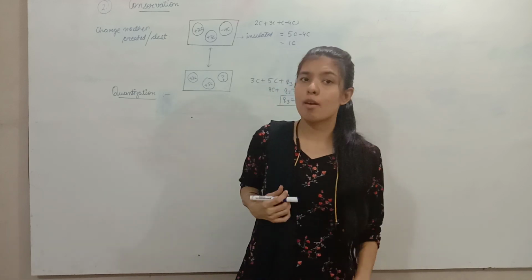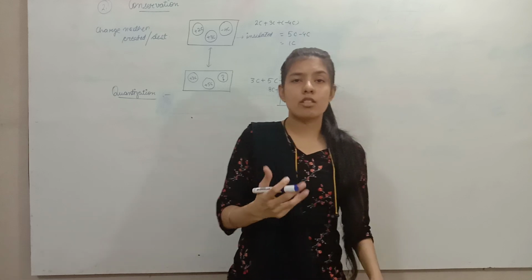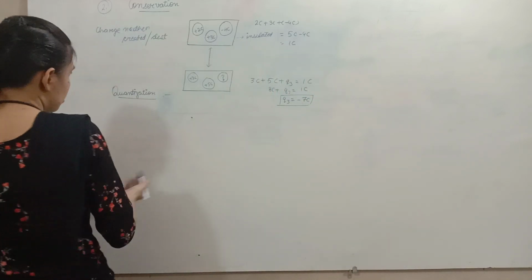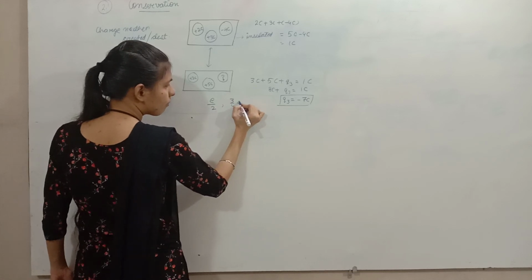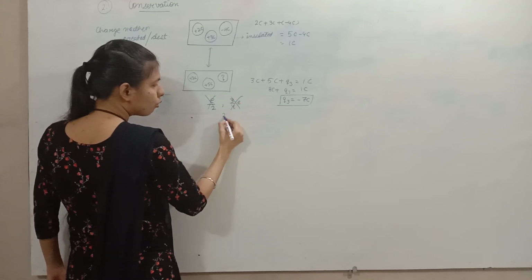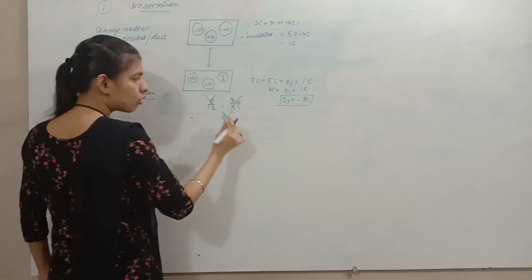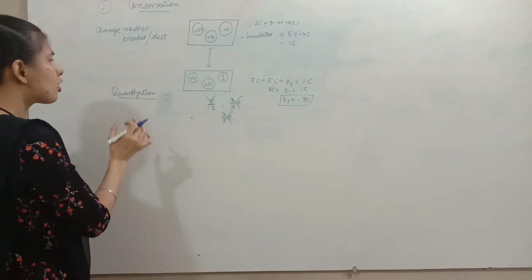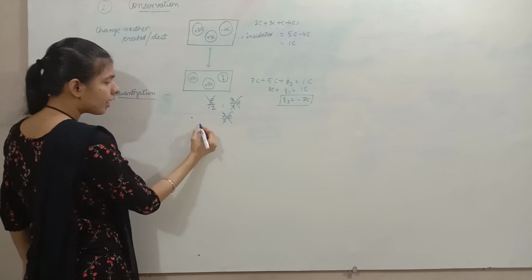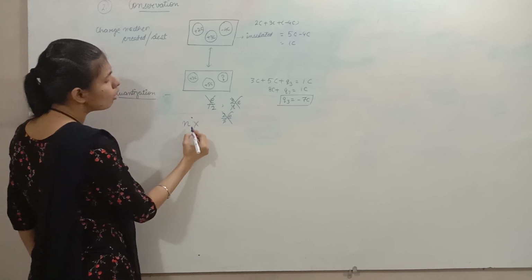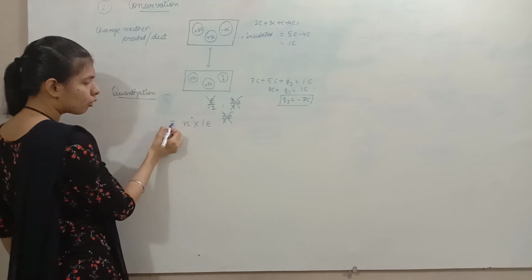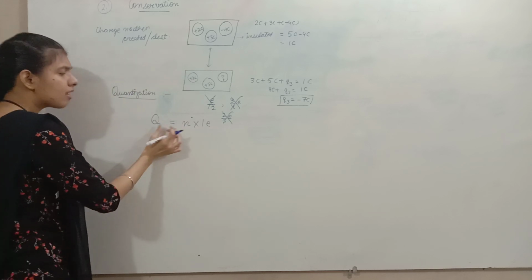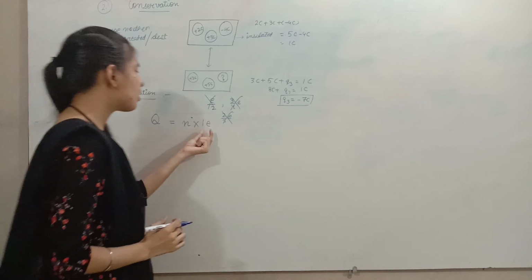In the same way, charge is also quantized. You cannot have a half of a charge or 3/4 of a charge or 2/3 of a charge. Okay, so the total charge of the system is an integral multiple of the charge on 1 electron.